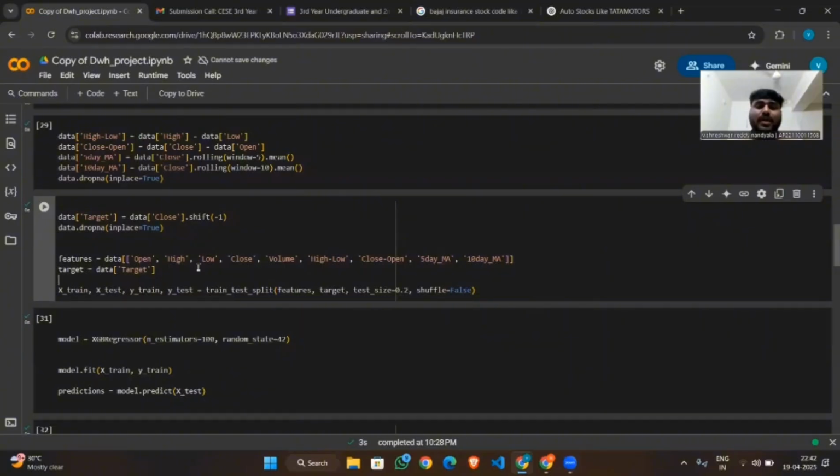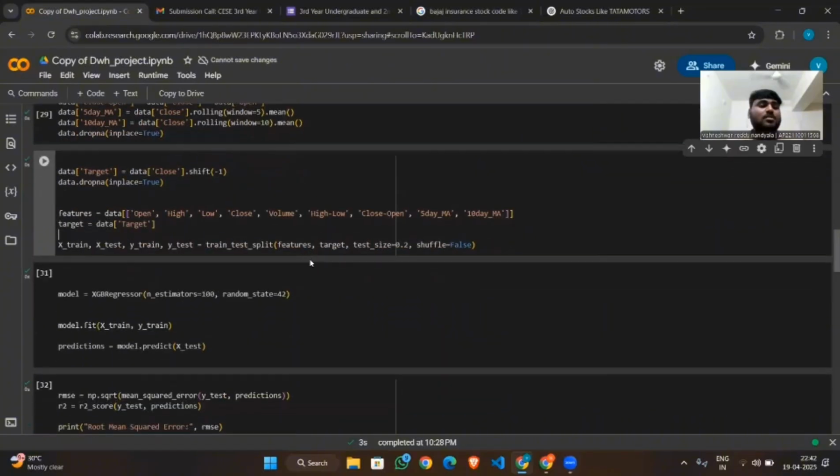The features include the original and the derived columns. After separation, I use train test split for training and testing the data. I use 80% of the data for training and 20% for testing. And shuffling is disabled to keep the time series order.